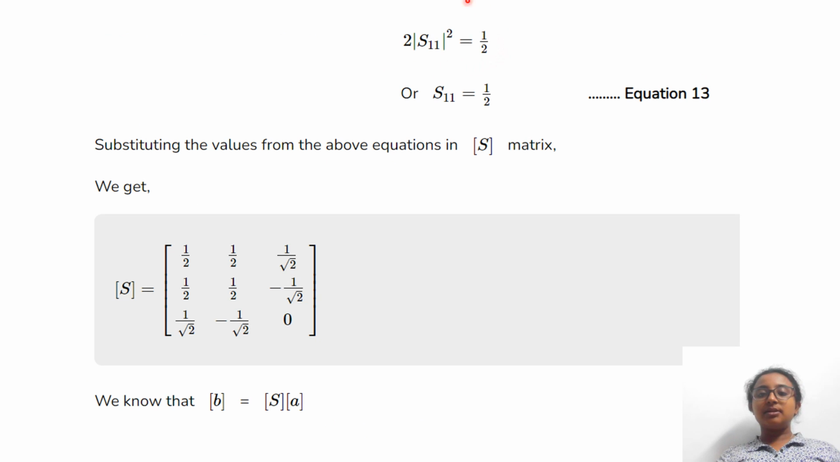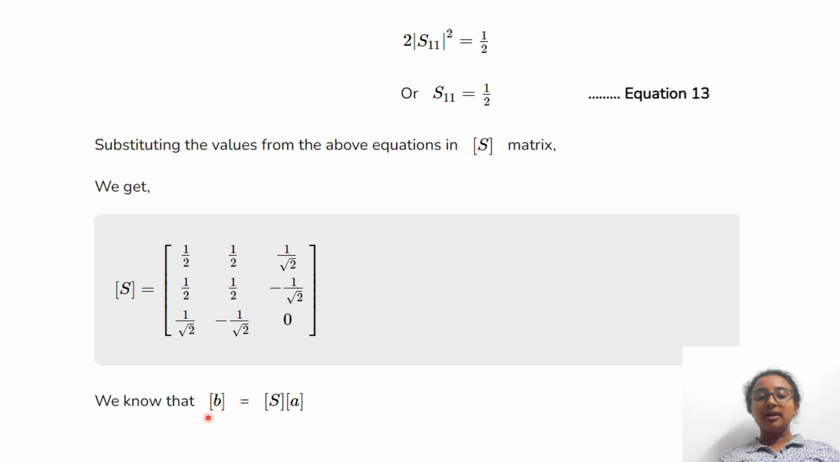I have rewritten the previous equation as 2 modulus of S11 square is equal to 1 by 2. Well, I am sending this to this side. It becomes 1 by 4, and rooting 1 by 4 I am getting 1 by 2. So S11 is equal to 1 by 2, considering it as equation 13. Substituting the values from the above equations in the S matrix, I am getting the final matrix as this. You can see.